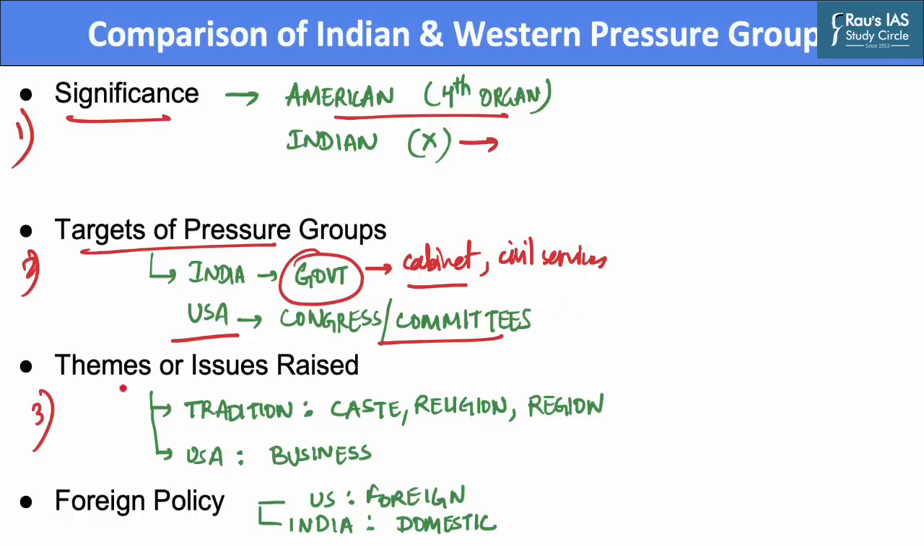The third point of comparison between them is the themes or issues raised by such pressure groups. Indian pressure groups are based on caste, religion, or region and are more powerful than modern groups such as business organizations, which are more powerful in countries such as the USA. Another aspect of the comparison is the domain of foreign policy. A significant feature of American pressure groups is that they take interest in foreign policy issues, while in India, pressure groups do not take such interest in foreign policy matters. Comparatively, Indian pressure groups are concerned more with domestic policies and problems.